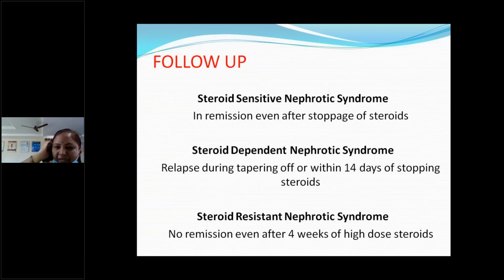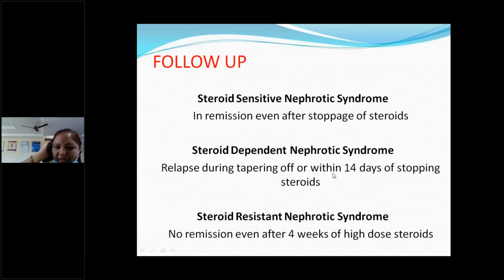Next, what is steroid sensitive nephrotic syndrome? They will be in remission after stoppage of steroids, whenever you stop the 6 weeks of daily regime and 6 weeks of alternate day. That child is most probably steroid sensitive nephrotic syndrome, which usually indicates minimal change nephrotic syndrome. Steroid dependent means relapse during the tapering of steroids or alternate day therapy, or within 4 to 14 days of stopping the steroids. They are dependent on the steroids. Whenever you give steroids, they will be in remission. That is dependency.